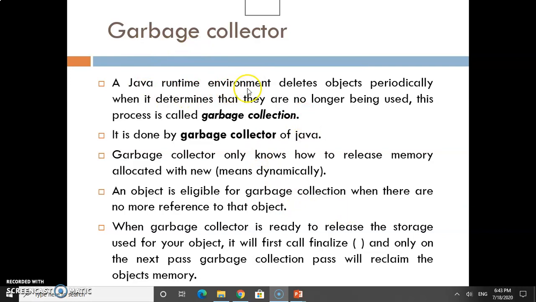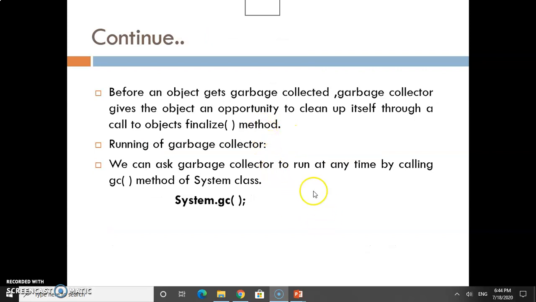The garbage collector is run by Java. A Java runtime environment deletes objects periodically when it determines that they are no longer being used. This process is called garbage collection. It means the JRE deletes objects periodically when it determines they are no longer used in the program. If the object is not being used and the system determines this itself, the garbage collector releases that object and frees the memory. This is the garbage collector.